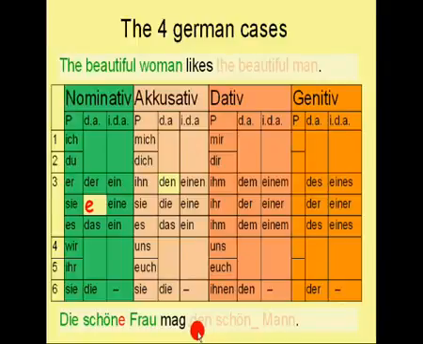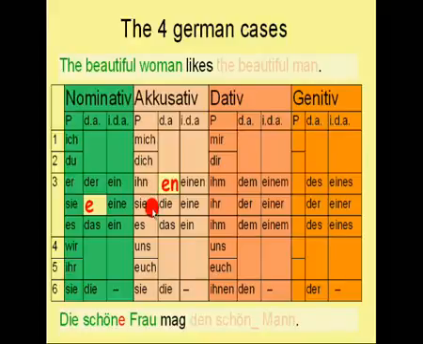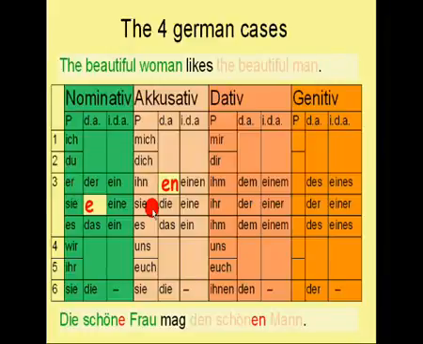And here again you see the incomplete adjective. Do you remember the ending for this adjective now? It was en. So let's add it to the adjective. And the complete sentence reads: Die schöne Frau mag den schönen Mann.